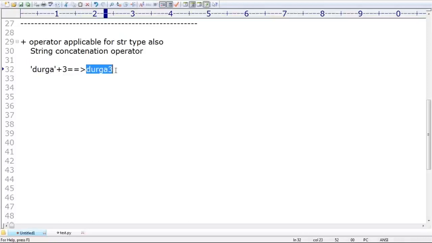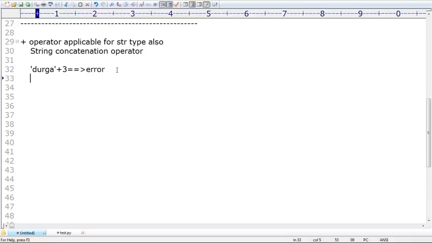Remember that this rule is applicable only for Java, but not for Python. The people who are saying Durga3, that is not the answer in Python. You are never going to get Durga3; you get an error. In Python we are going to get an error, but in Java it is Durga3 only.